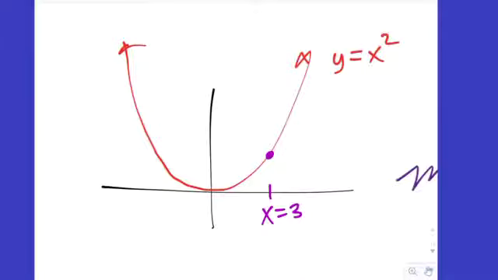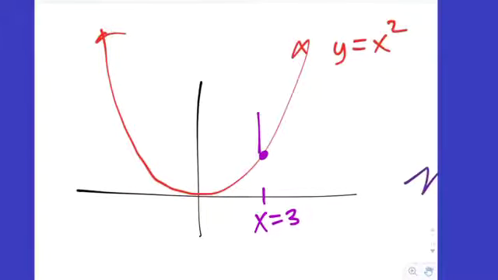So anyway, I want to know how fast this graph is changing right there at that point. I want to know at that moment how fast it's moving up vertically with respect to how fast it's moving horizontally. Now we're getting into component vectors from physics, right? We have something that's moving along a curved path, but it's got some components moving up and to the right as we go from left to right. But I want to know how fast that graph is changing at that moment. Well, that's the same as asking you for the slope at that point. So we have the point (3, 9), yeah?